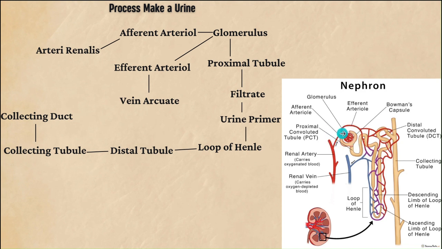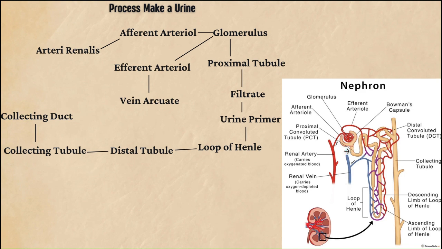Due to high pressure, water, salts, glucose, and waste like urea are forced out of the blood and become the filtrate. The remaining blood components, cells, and large proteins exit the glomerulus via the efferent arteriole, which leads to other capillaries and eventually into the arcuate vein. The arcuate vein is the same as the renal vein.